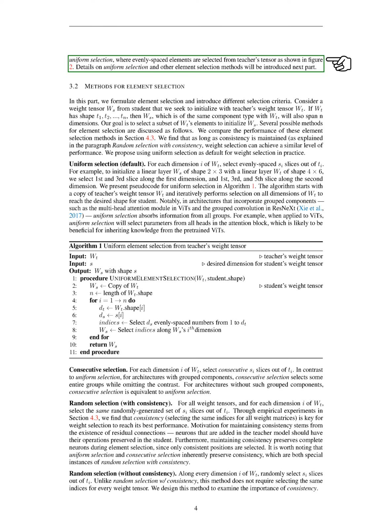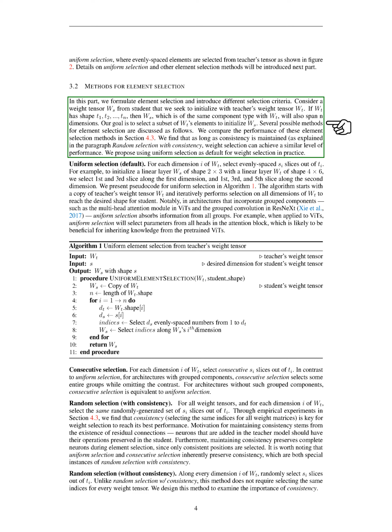We've explored several methods for element selection. The goal is to select a subset of elements from the teacher's weight tensor to initialize the student's weight tensor. We've found that maintaining consistency in the selection process is key to achieving good performance. We recommend using uniform selection as the default method. In uniform selection, we select evenly spaced slices from each dimension of the teacher's weight tensor.